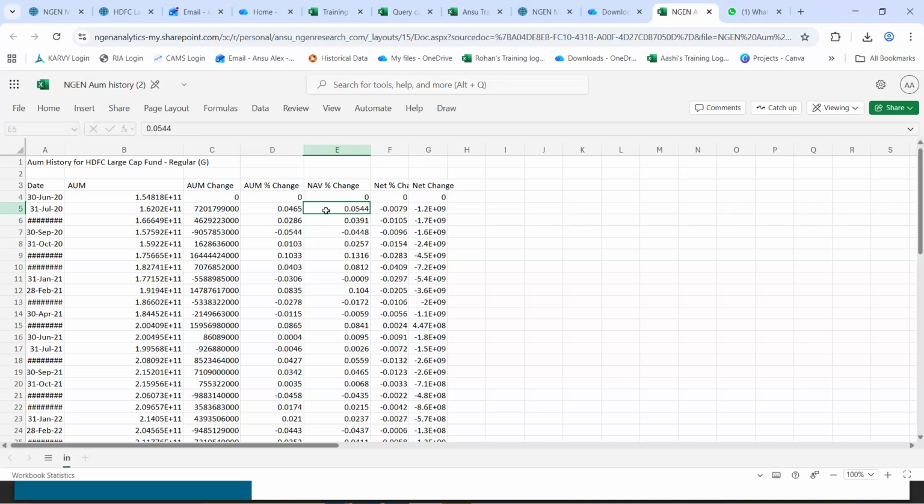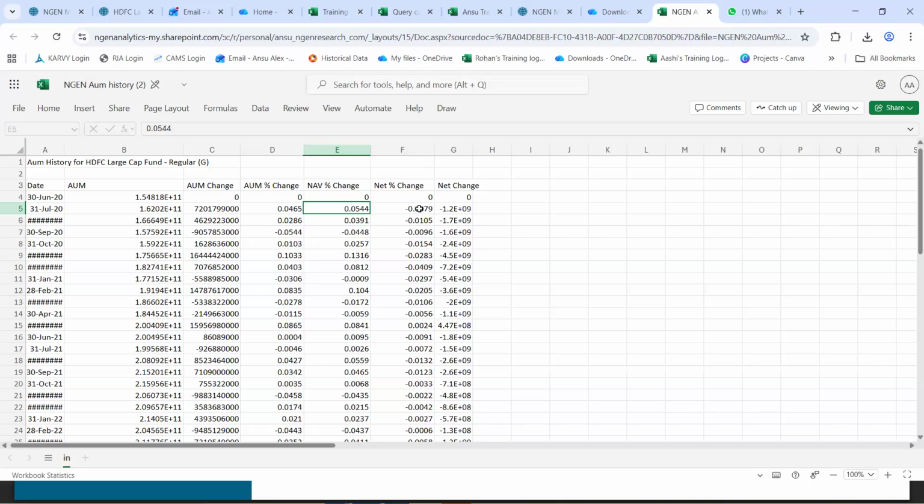So for calculating that, we consider the end date NAVs of 2 months. So right here, for the month of 31st July 2020, we are showing it in ascending order. For the month of 31st July 2020, we would be taking into consideration 31st August and 31st July NAV to arrive at an NAV percentage change. And then we determine this net percent change in AUM, which is typically a simple subtraction. The NAV percentage change is subtracted from the AUM percentage change to arrive at this NAV change.